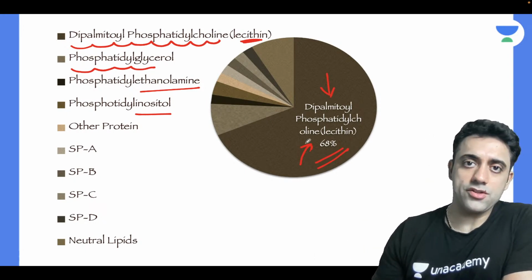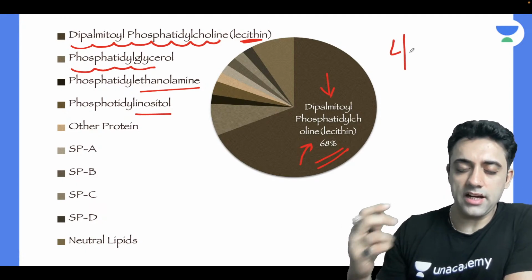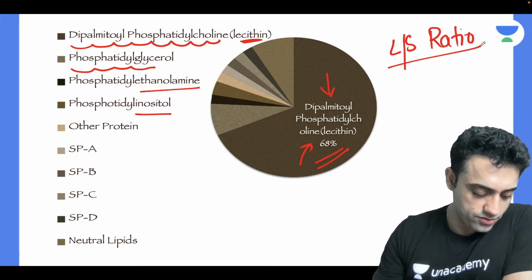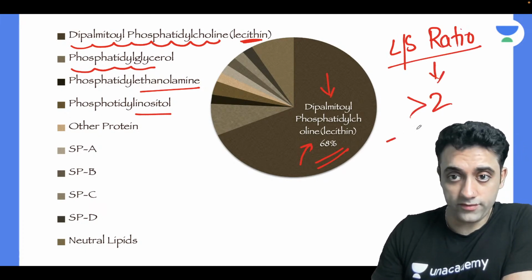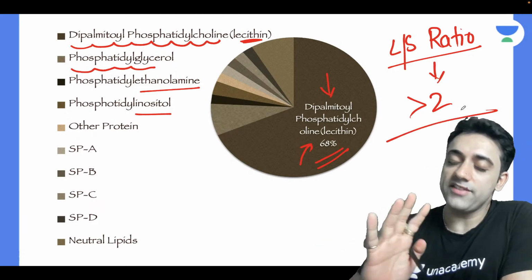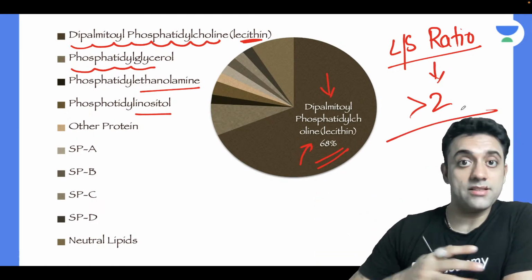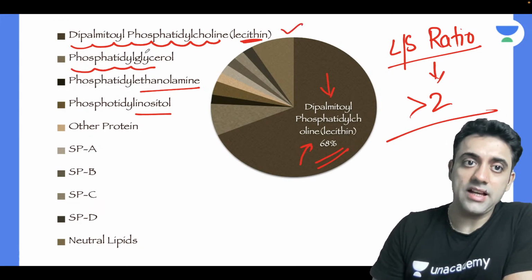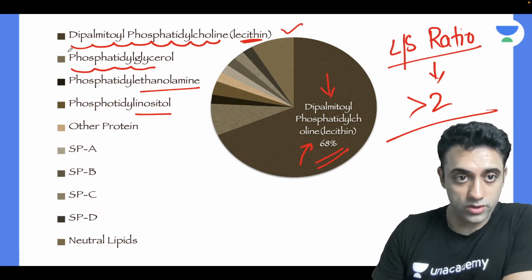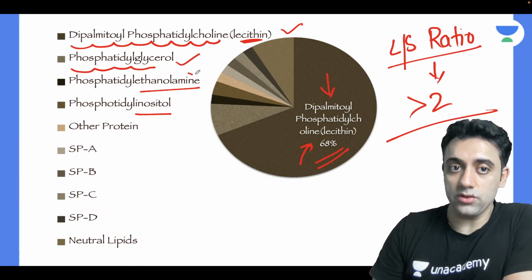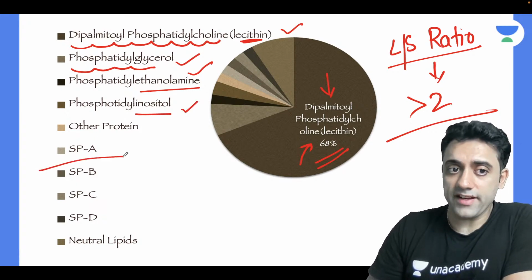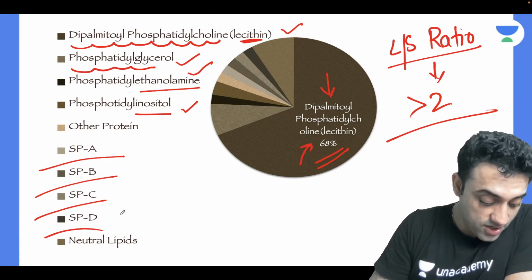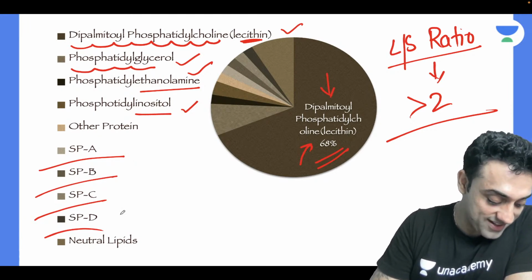How do you assess the maturity of the lung? Basically, sir, हम LS ratio करवाते हैं एक baby का, we get the LS ratio done. If the LS ratio is more than 2, then I'll say this is a mature lung. The other components: L is nothing but lecithin, the other name is dipalmitoyl phosphatidylcholine, then phosphatidylglycerol, ethanolamine, inositol, then we have surfactant protein A, B, C, D. Okay, has everyone understood this much? Great.